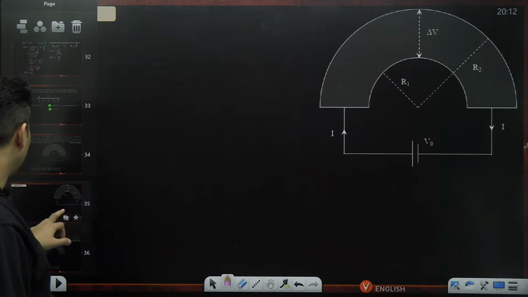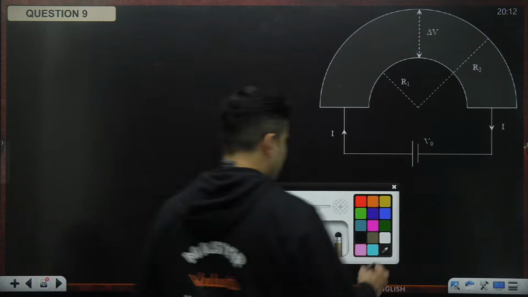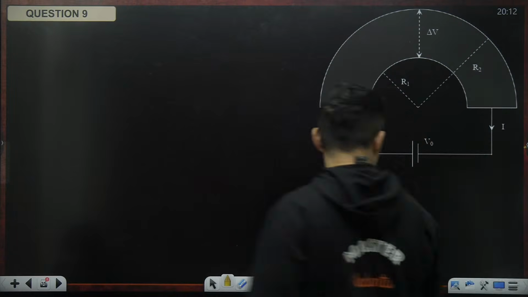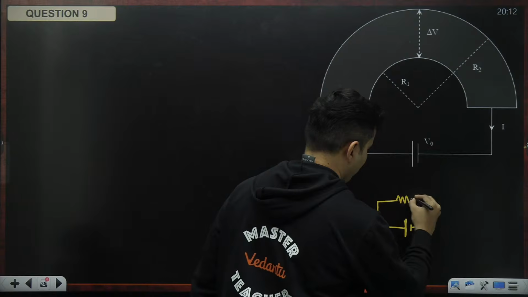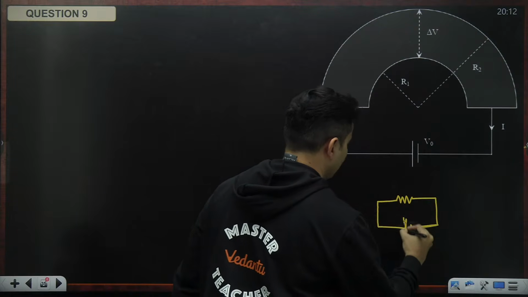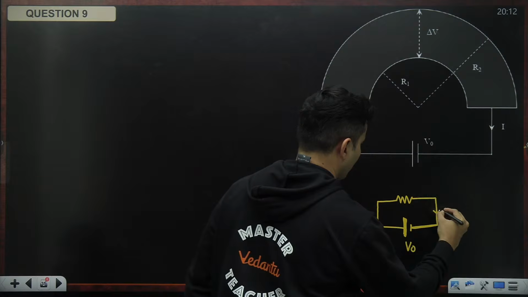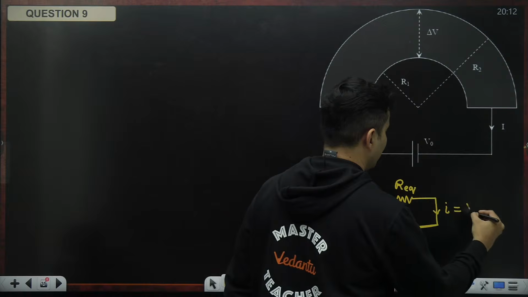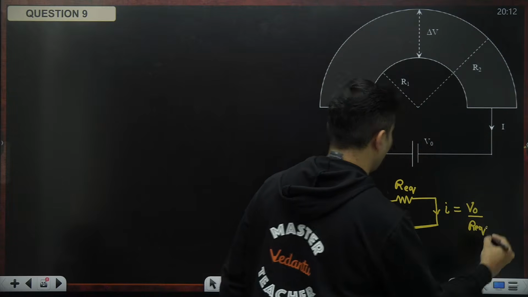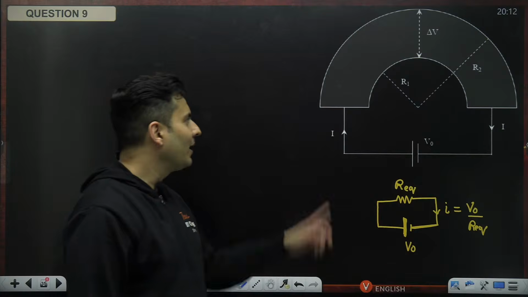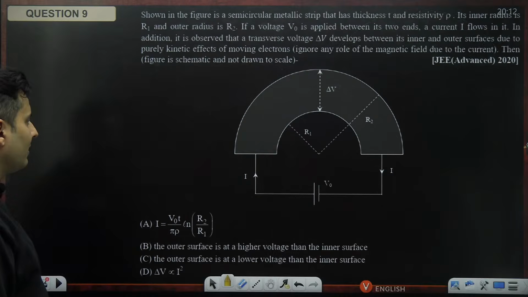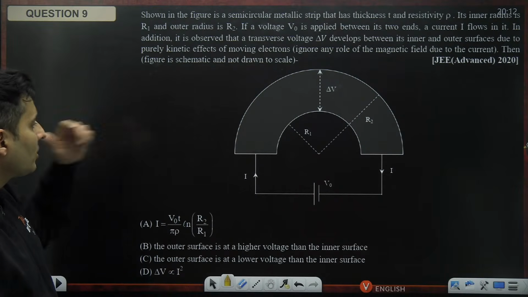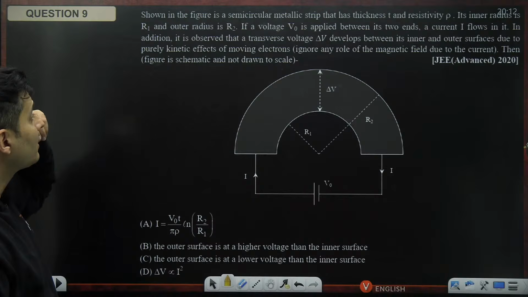So if I have a diagram, okay. Now see guys, this entire diagram is simplified to just this. What is the resistance of it? What is the equivalent resistance of it? Because that current will be that voltage divided by the equivalent resistance, whatever that strip is. I think they have given the resistivity, if I'm not wrong, and inner radius, outer radius, and some thickness is also given. Okay, a semicircular metallic strip and thickness is also given.